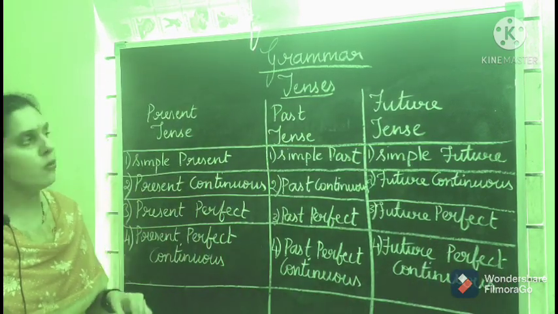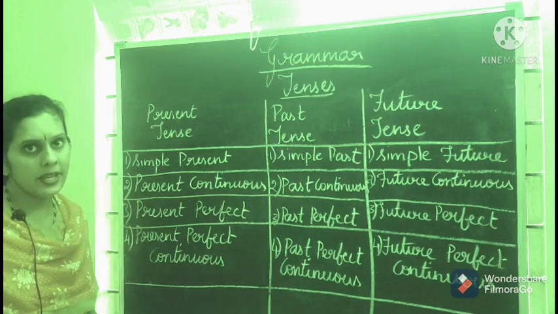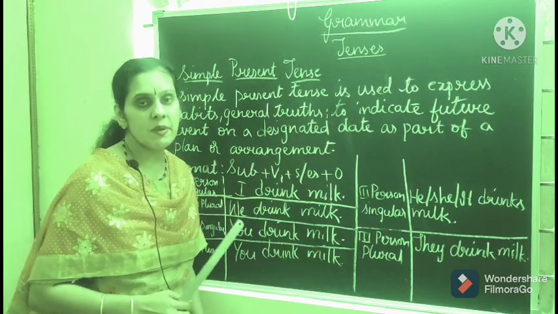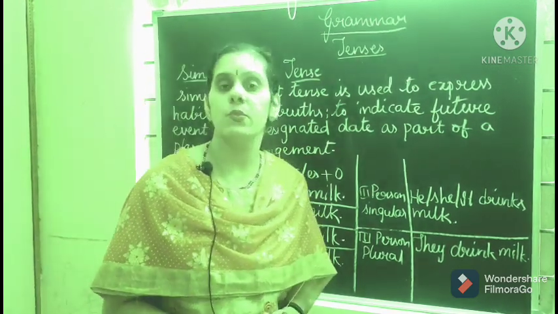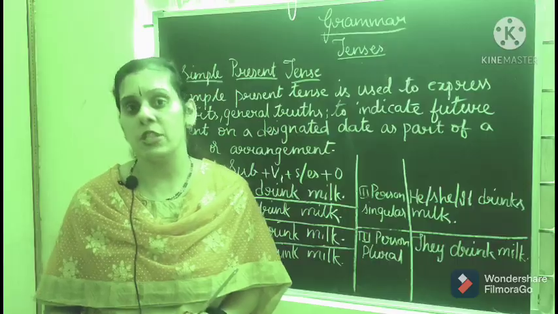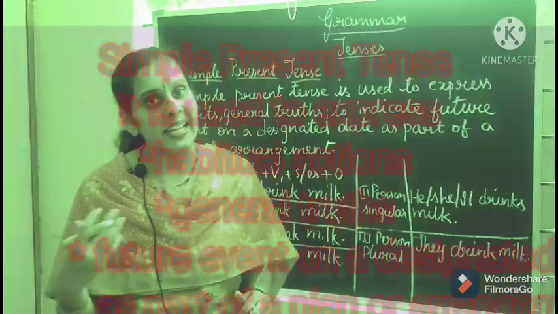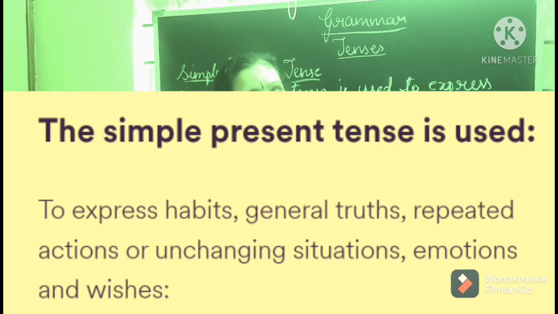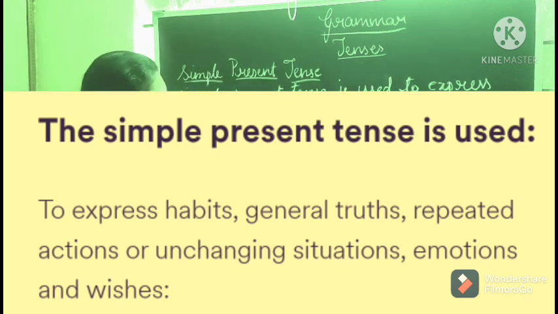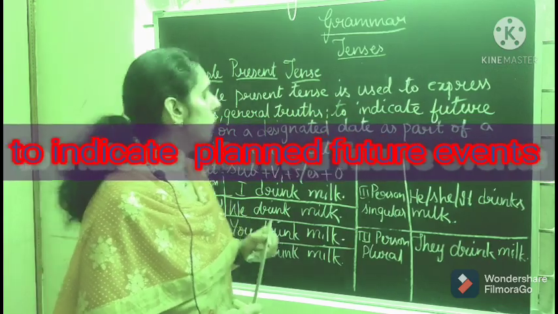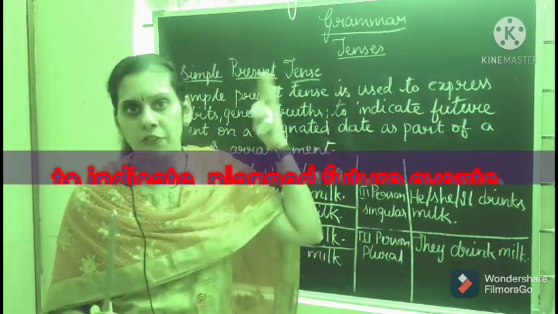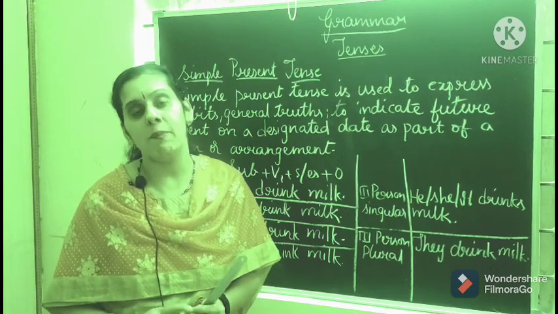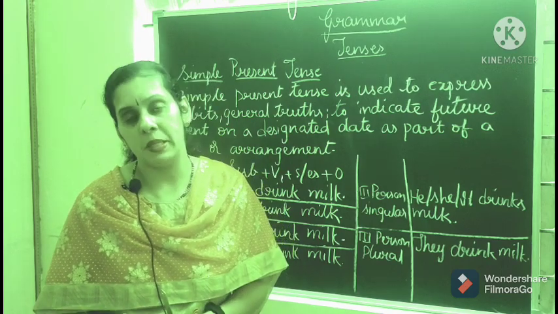Now let us study each subtype in detail. The first subtype is simple present tense. What is simple present tense? When do we use simple present tense? To express habitual actions, that means work we do regularly, daily. And for universal truths, we also use simple present tense. And to indicate a future event which will happen in the future but is planned, fixed, we use simple present tense.